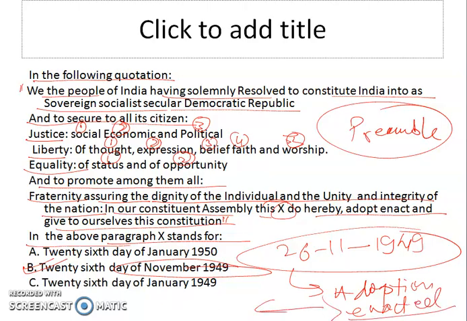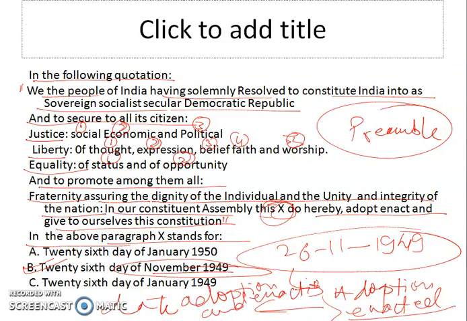So this is the date of adoption and enactment, and this date has been mentioned in the text of Constitution itself at the place of X. So the correct answer will be 26th day of November 1949. This is the date of adoption and enactment of the Constitution by the Constituent Assembly.